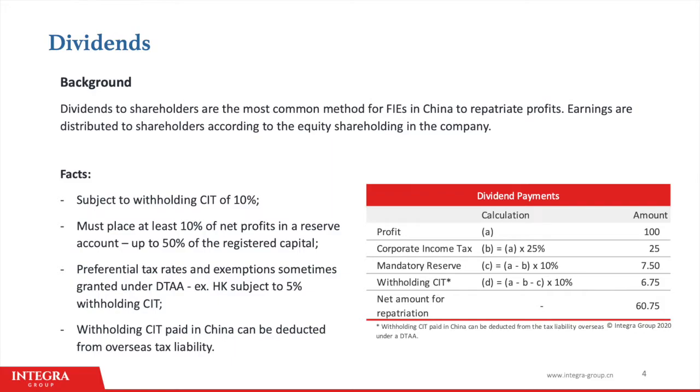Micro and small size enterprises only pay 5% corporate income tax on the first 1 million RMB of profits. Between 1 million to 3 million RMB of profits, the corporate income tax rate then becomes 10%. After the first 3 million of profits, they will pay the standard 25% corporate income tax on all the profits above the threshold. What this means is that dividends become a much more tax-efficient method of repatriating profits under 3 million RMB for micro and small-size enterprises.